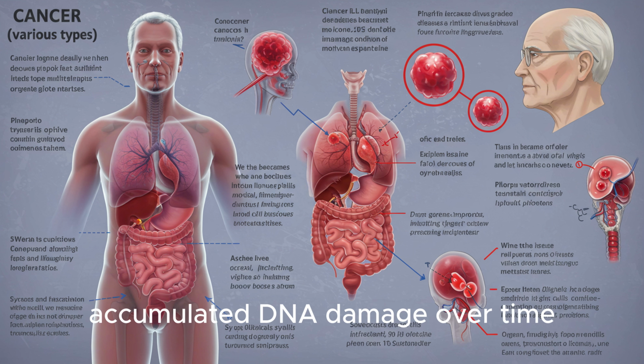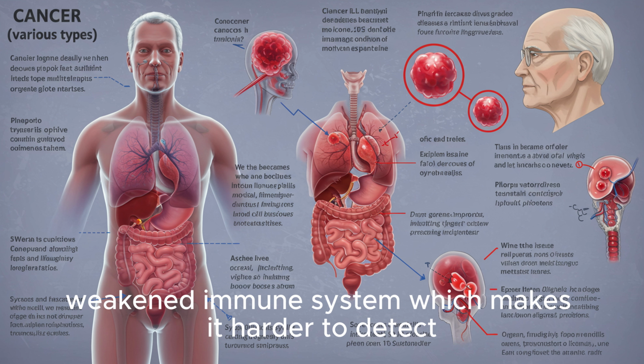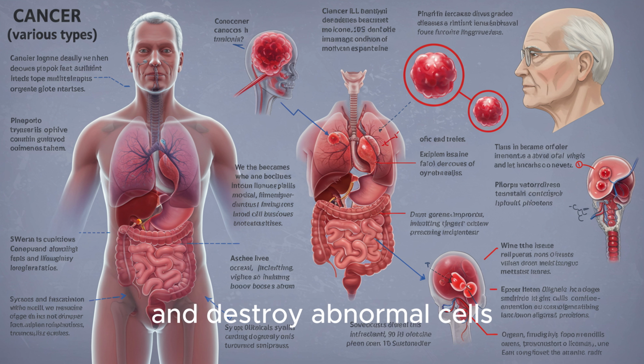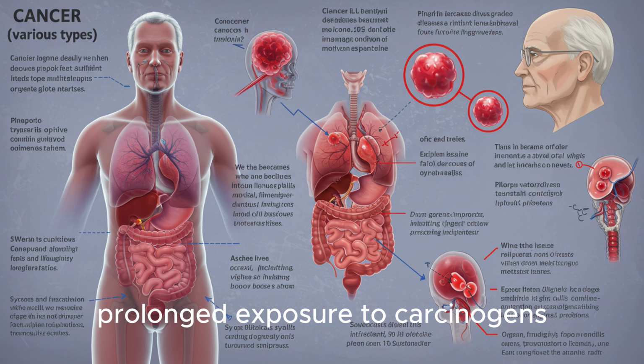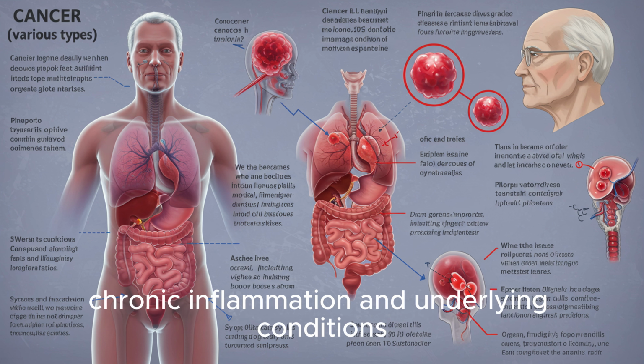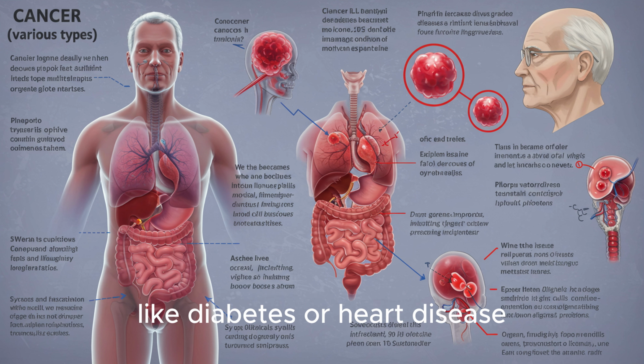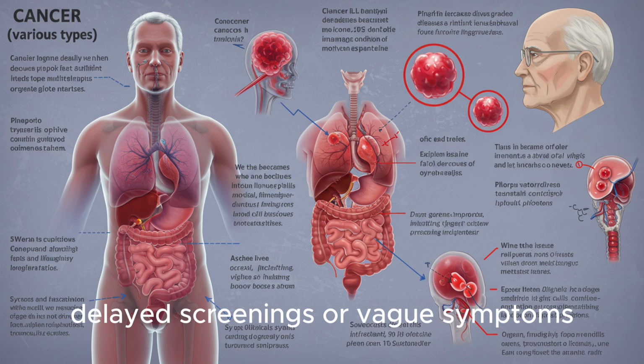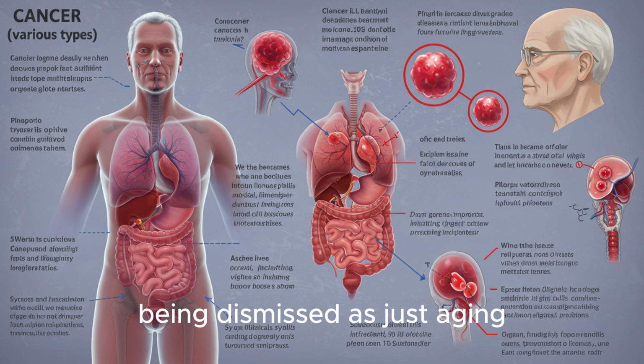Accumulated DNA damage over time; a weakened immune system, which makes it harder to detect and destroy abnormal cells; prolonged exposure to carcinogens, tobacco, pollution, chemicals; chronic inflammation and underlying conditions like diabetes or heart disease; delayed screenings or vague symptoms being dismissed as just aging.